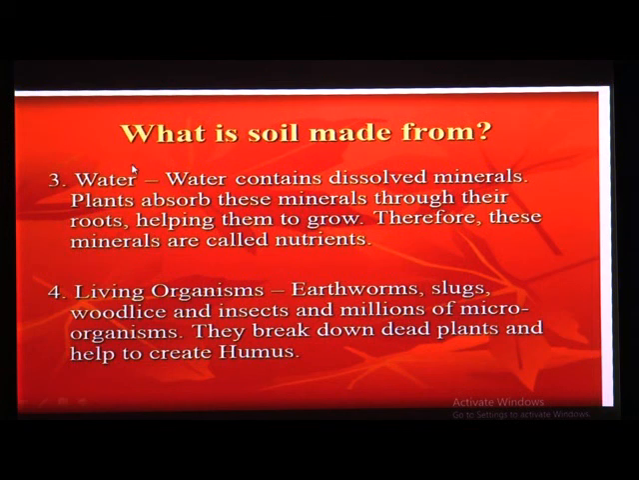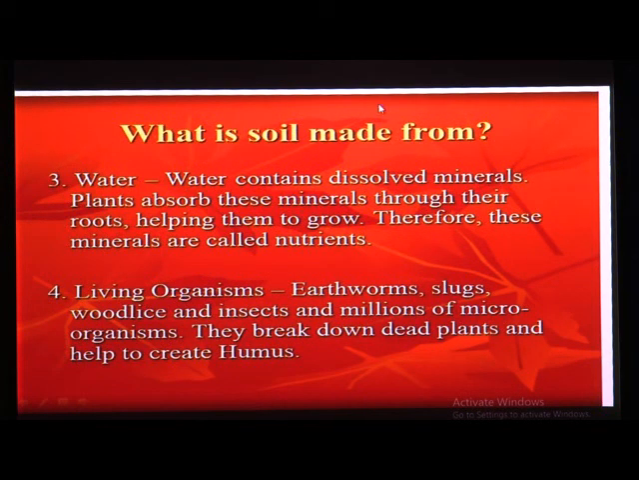Third point, water. Water contains dissolved minerals. Plants absorb these minerals through their roots. So whenever there is water, some minerals are dissolved in it, and these minerals are absorbed by the plants through their roots, helping them to grow. What is the use of these minerals? These minerals help plants to grow. Therefore these minerals are called nutrients.